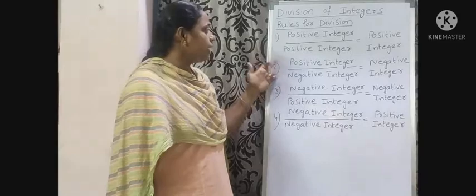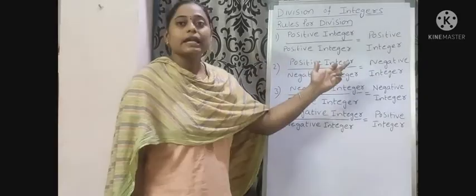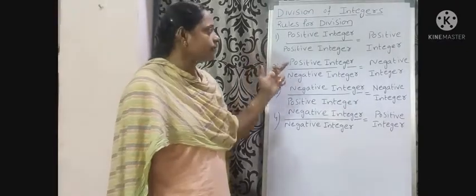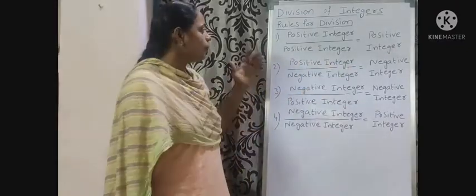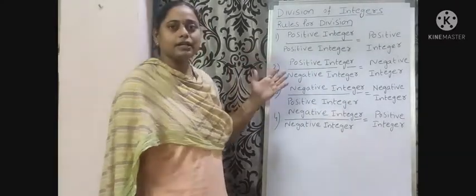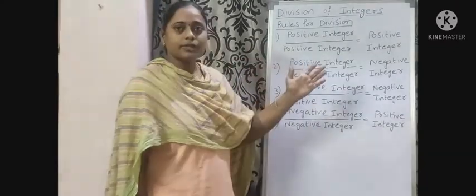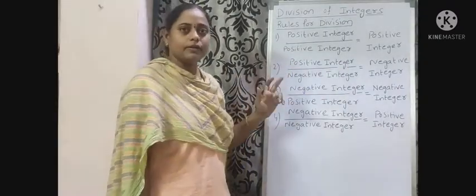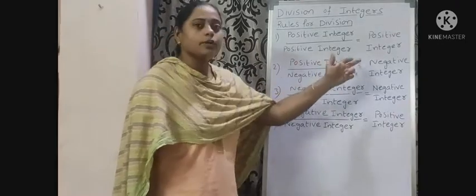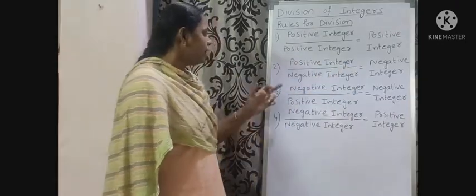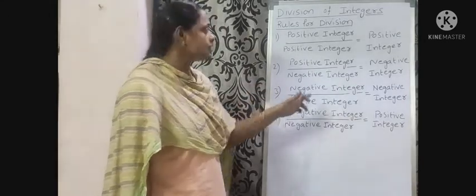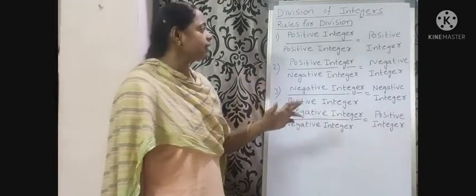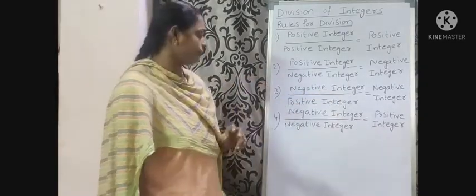Positive integer by negative integer gives negative integer. If we divide a positive integer by a negative integer, we get a negative integer. Negative integer by positive integer is also a negative integer.